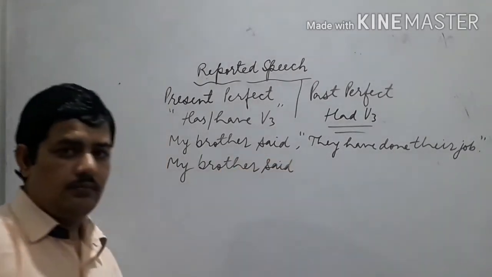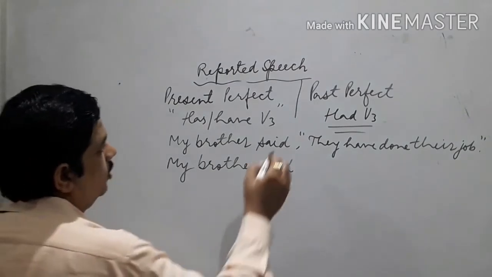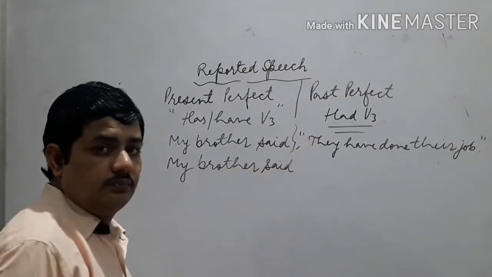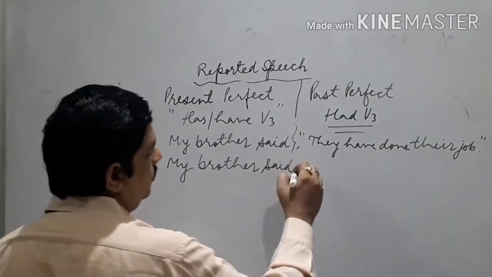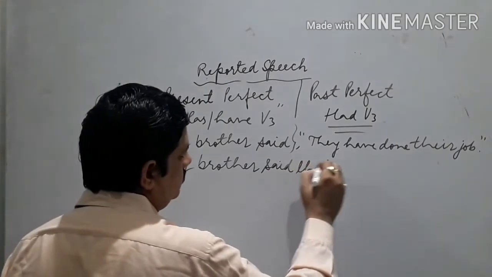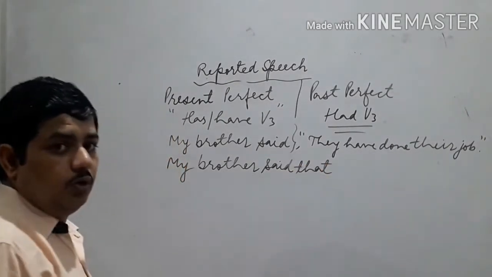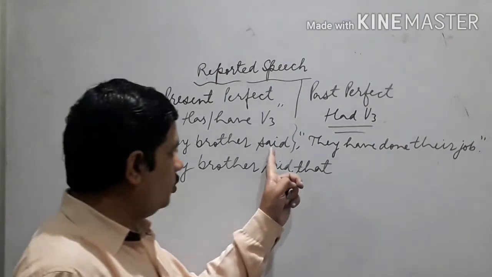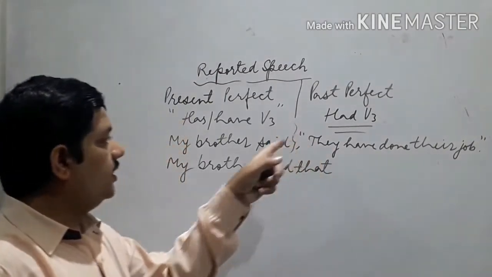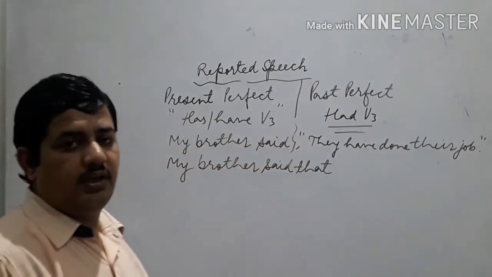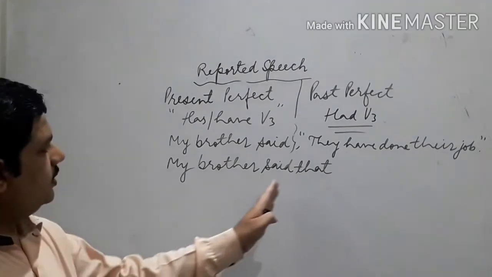My brother said. Now because there is no object, we use that. Because ultimately we have to combine this reporting verb and reported speech, whether we have an object here or not. So my brother said that.